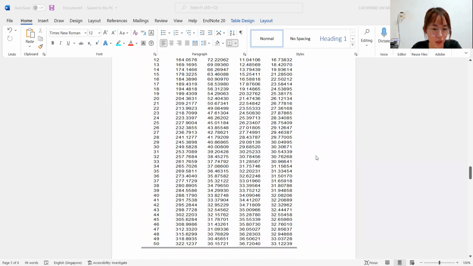Therefore, new death has no impact on new cases, as it explains 36% of the forecast error of new cases variance, which is at the period of 50.